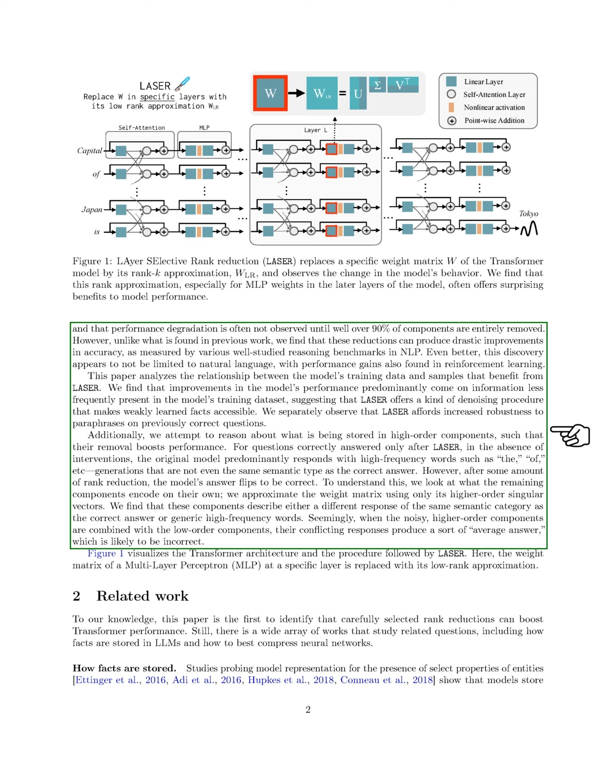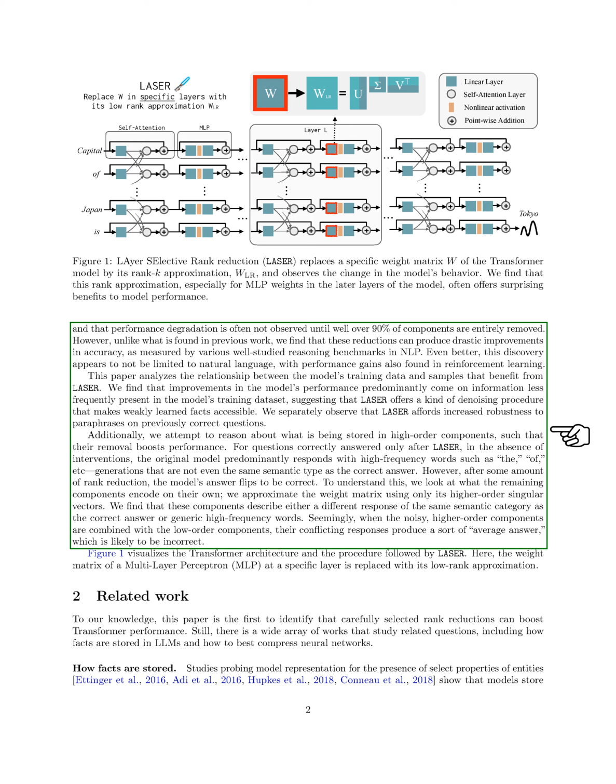Furthermore, we try to understand what is stored in high-order components, such that their removal boosts performance. For questions correctly answered only after LASER, the original model predominantly responds with high-frequency words such as the, of, etc. These responses are not even the same semantic type as the correct answer. However, after some amount of rank reduction, the model's answer flips to be correct.